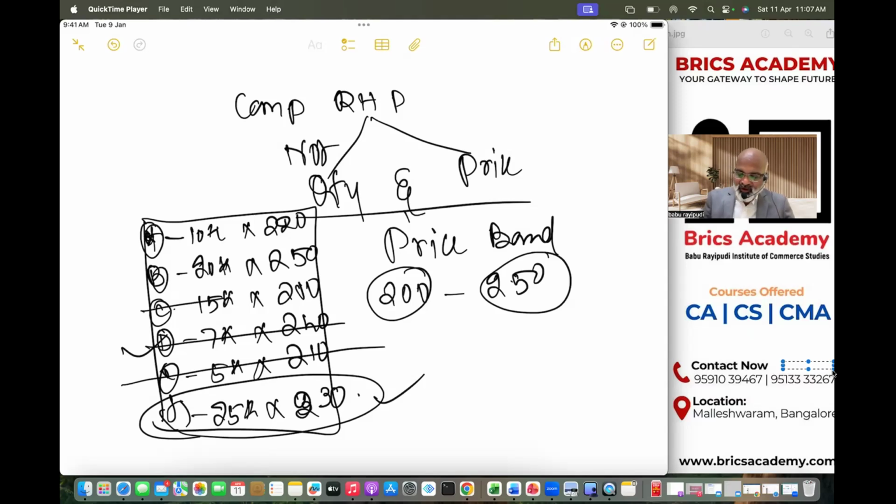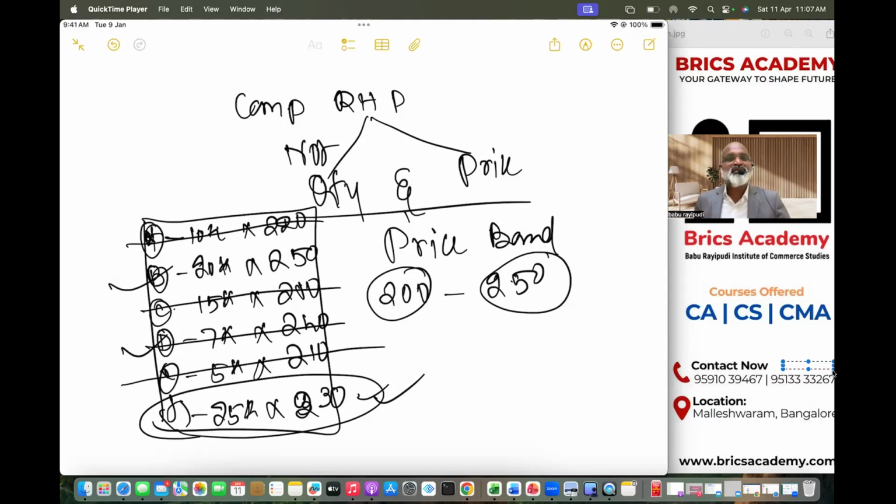Mr. C will not be allotted, total money will be refunded. Mr. B will be allotted and 20 rupees will be refunded because company price is 230. And Mr. A also will not be allotted because company has finalized 230. Understood now? So once the final price is finalized, then complete prospectus with all the details will be issued.